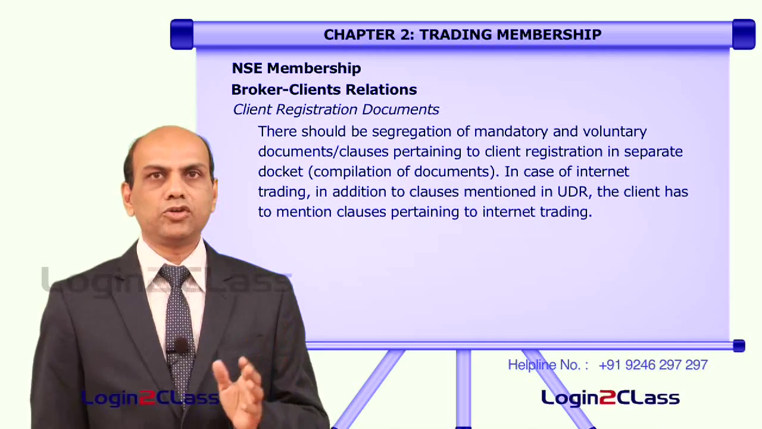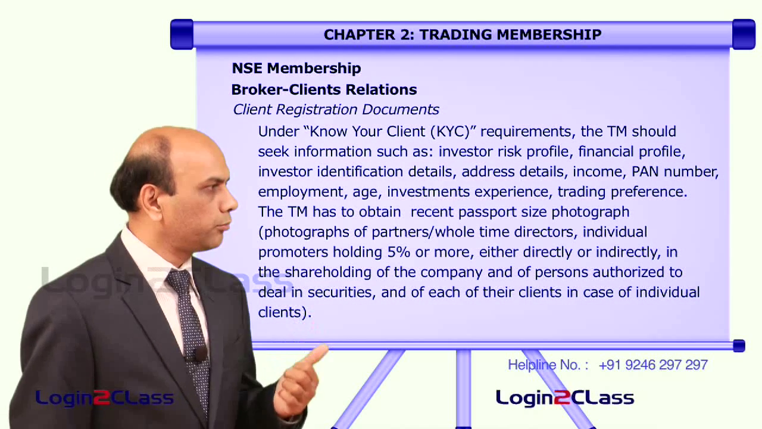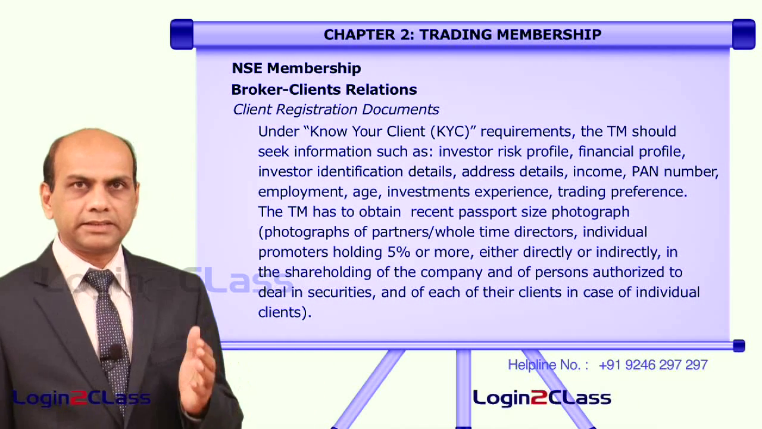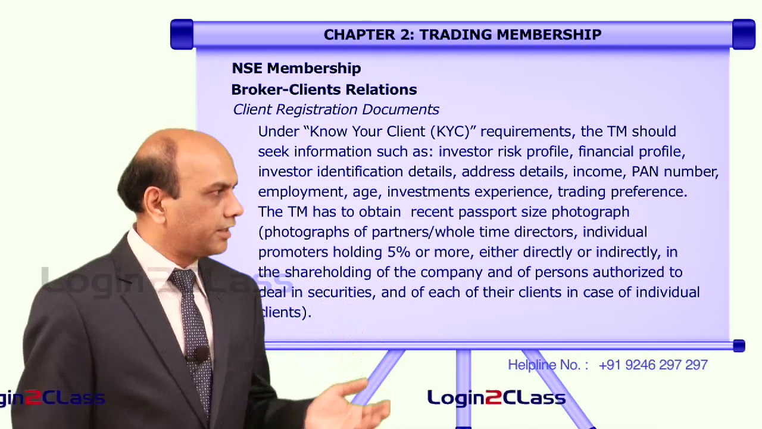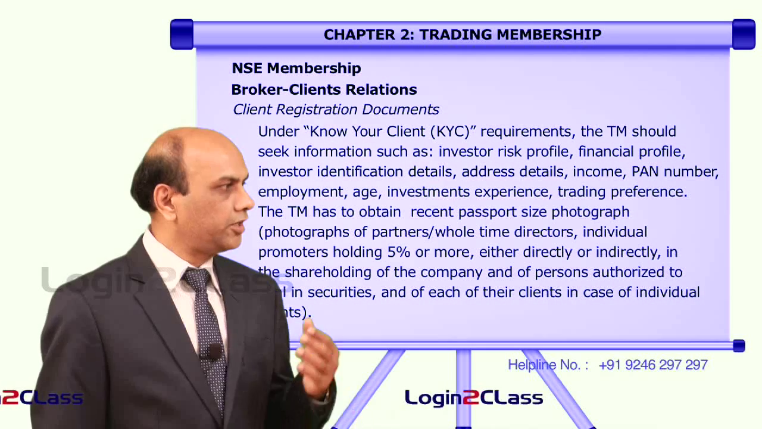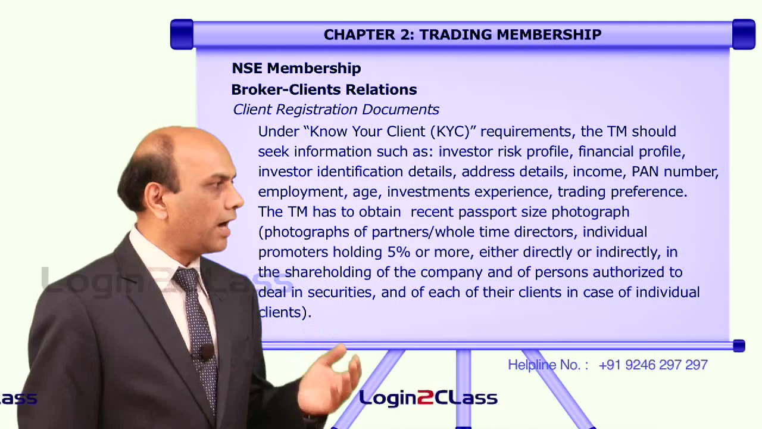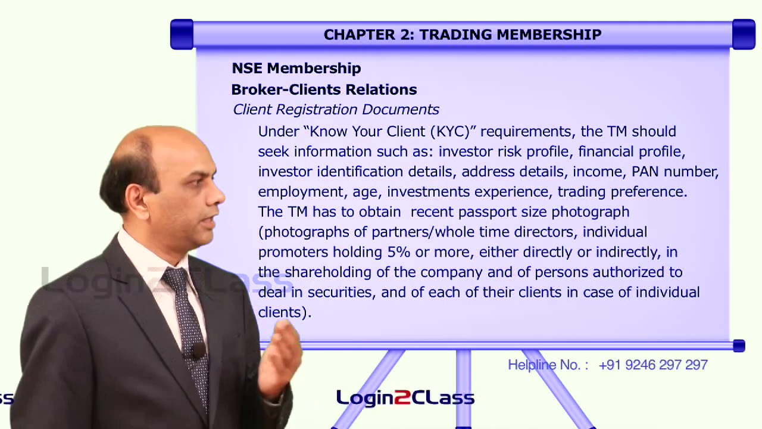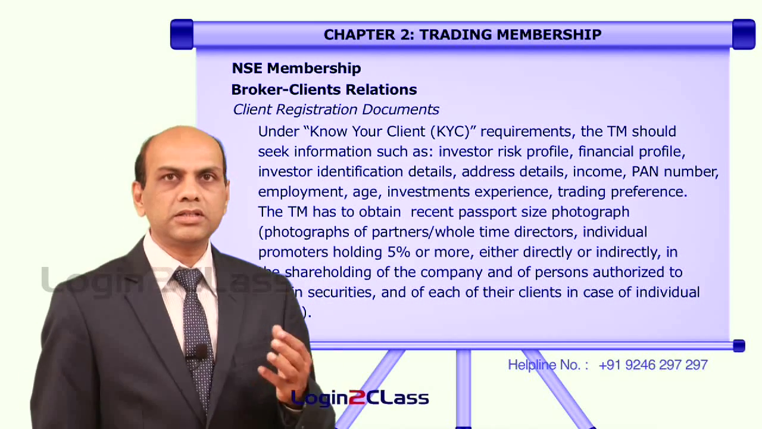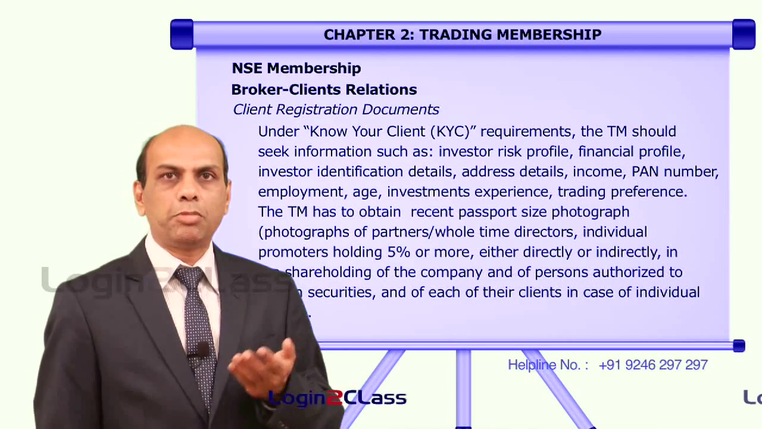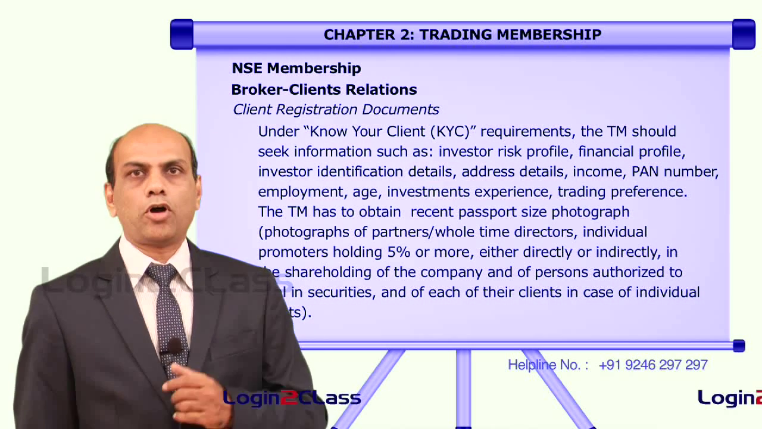Under KYC norms, that is, know your client norms, the trading member should seek information such as investor risk profile, financial profile, investor identification details, address details, income, PAN number, employment, age, investment experience, and trading preference. All these details have to be collected by the trading member from the client in the know your client form.